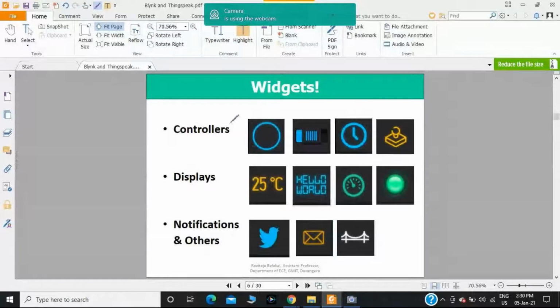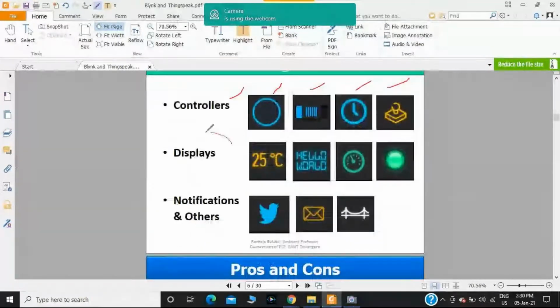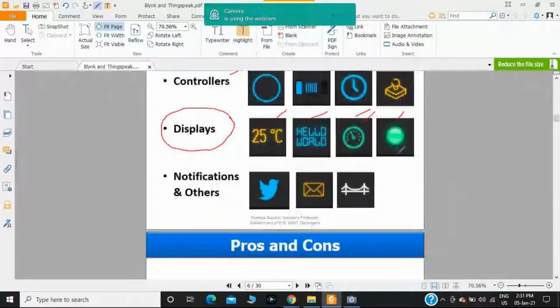Controllers: you have a button, slide bar, timer, joystick. In order to display messages, we have different display units. We have the LCD, we have the gauge, we have the LED button. In order to send notifications, you can use social networks like Twitter, we have mail, and you can even go for a bridge.